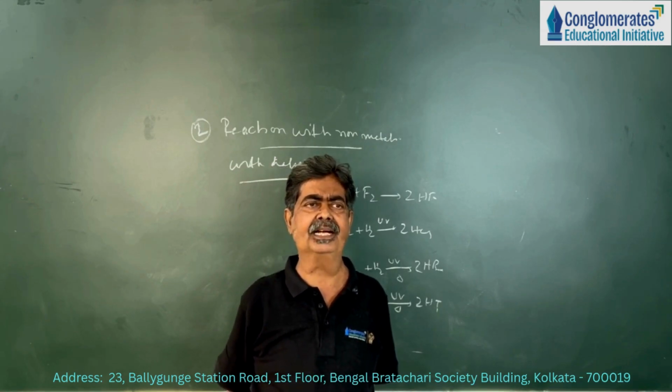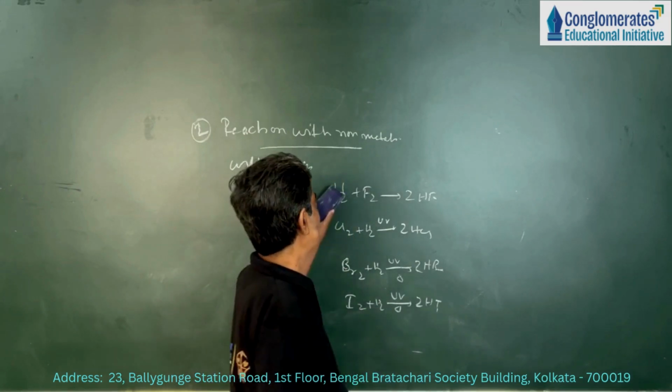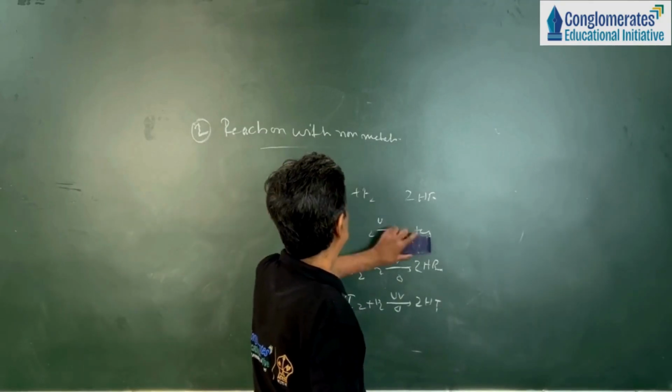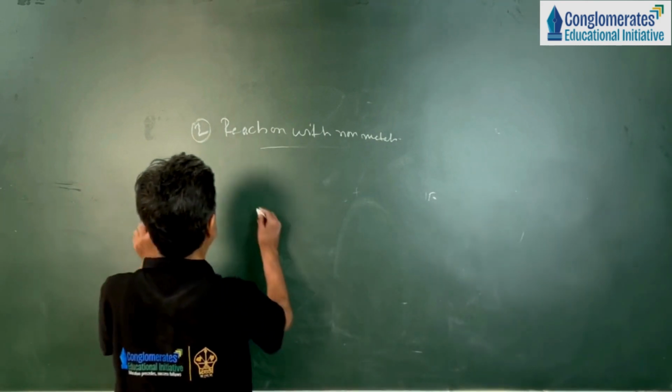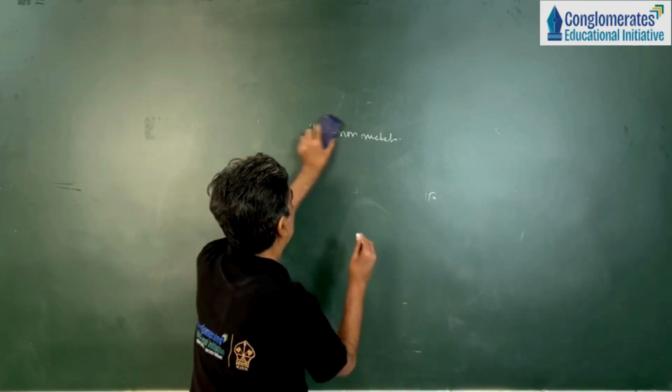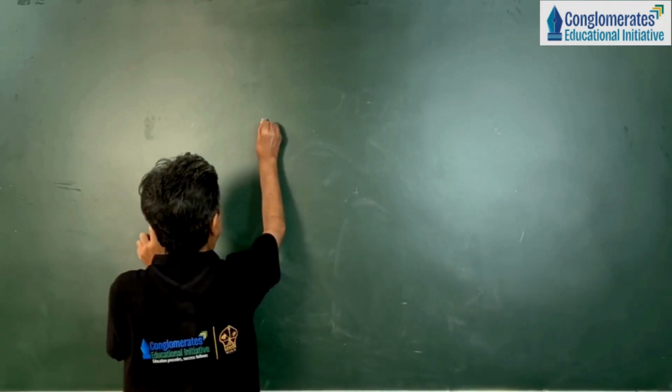Now, let me write the reaction with the proper conditions.